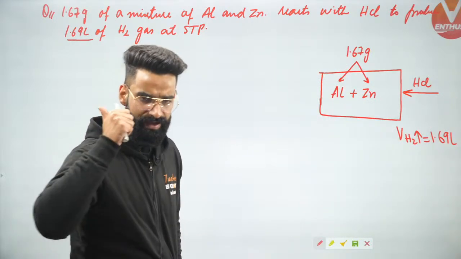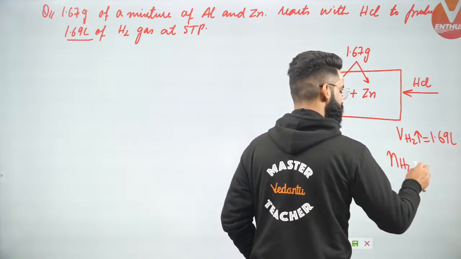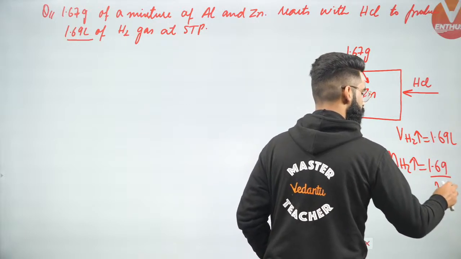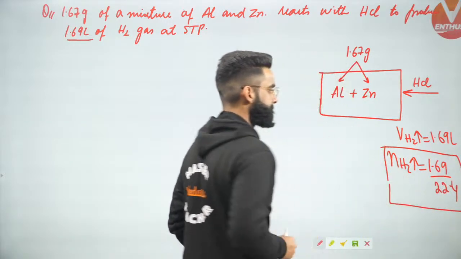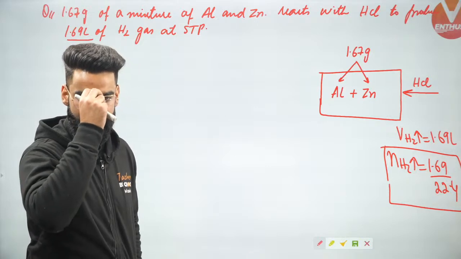Correct? Now people, can I simply say like this? Can I say the number of moles of H2 which will be getting liberated right here will be 1.69 divided by 22.4? Can I say these many moles of H2 are getting liberated over here? Yeah, absolutely correct.